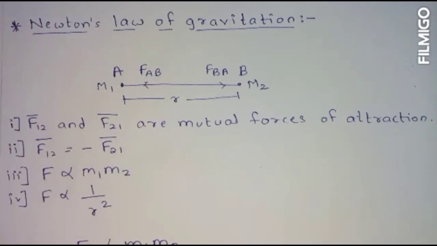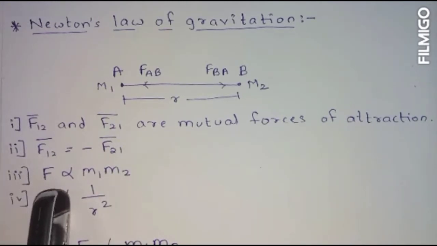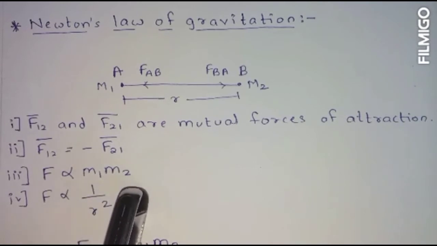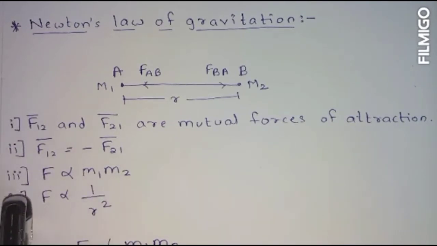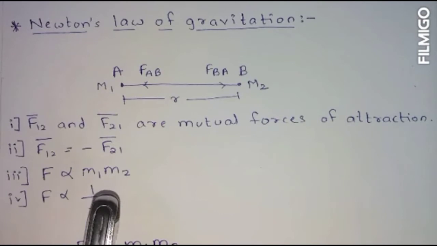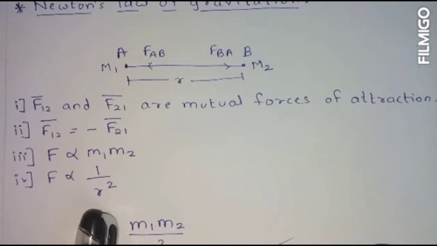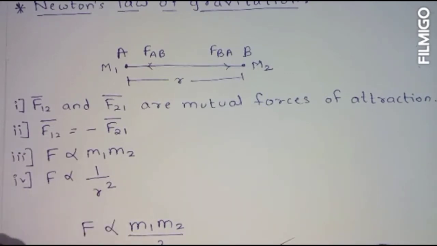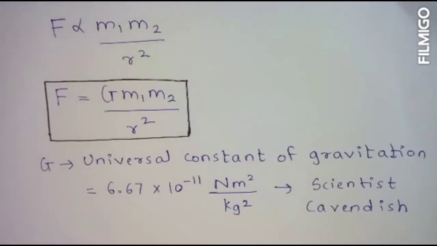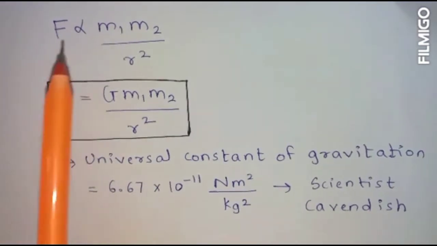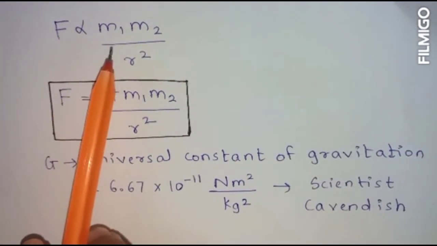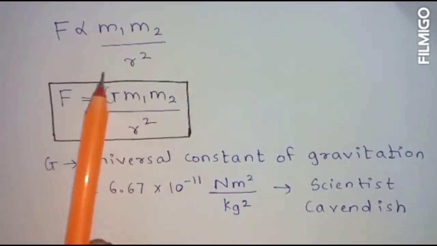Now according to Newton, F is directly proportional to m1 m2, meaning the force is directly proportional to the product of their masses, and force is inversely proportional to 1 upon r square, meaning inversely proportional to the square of the distance between them. If we combine both, we get F is directly proportional to m1 m2 upon r square.